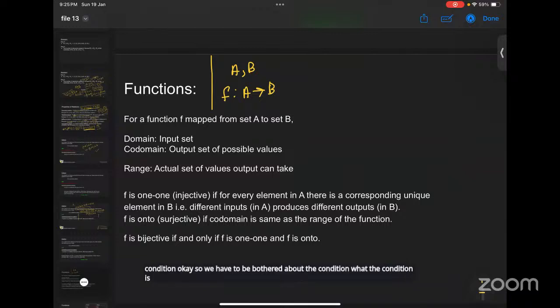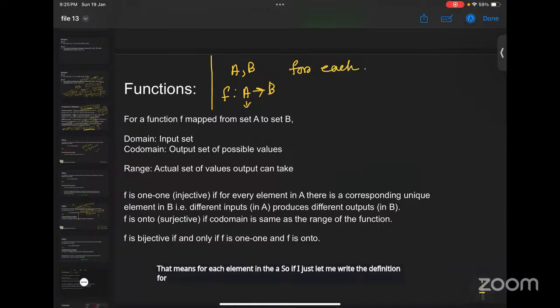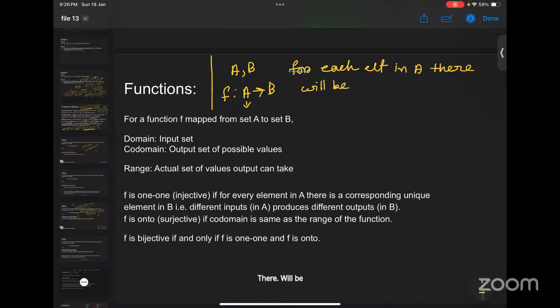The condition is basically that for each element in the domain, that means for each element in A, there will be a unique image in the set B. So this is the definition of a function.